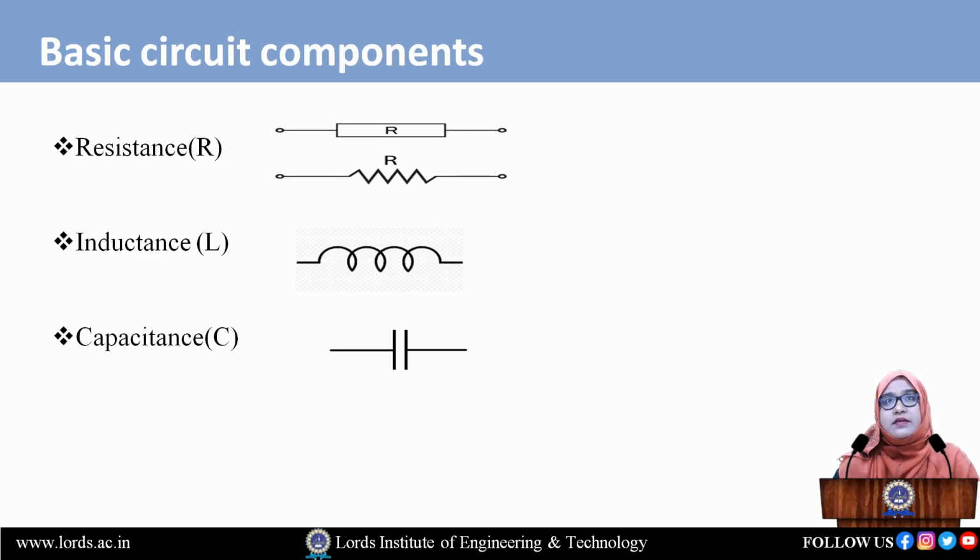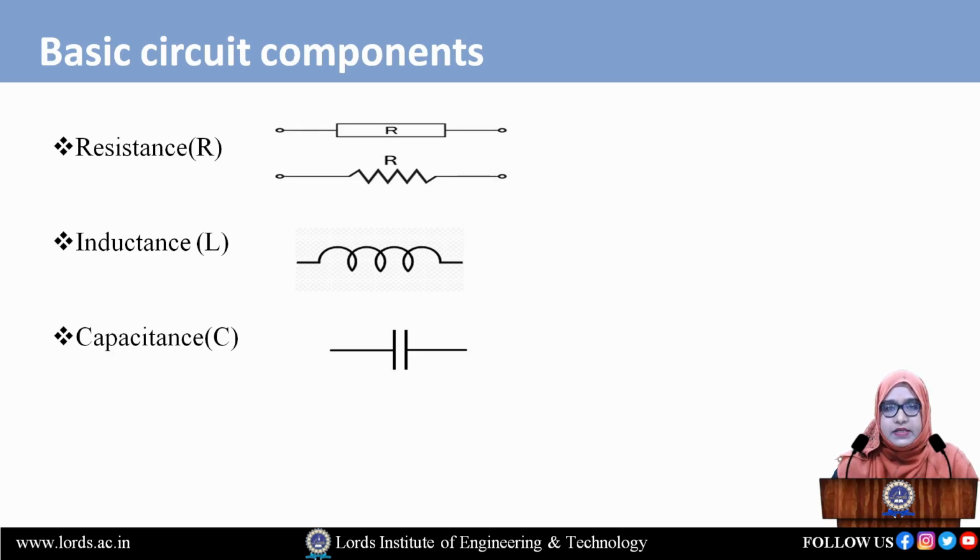See the diagram, here we are placing the resistor R having two ends, one end and another end, maybe positive or negative. It depends upon our circuit theory. Now next we have the inductance. Inductance is an element which stores energy in the form of an electromagnetic field, and it is denoted by capital L and measured in henries. See the diagram, the inductance looks like a spring, and it also has two ends.